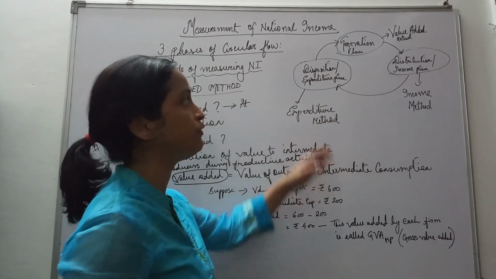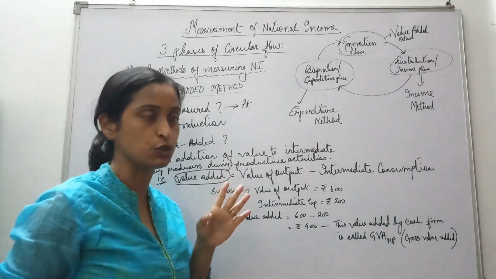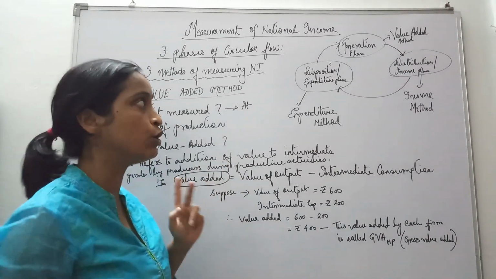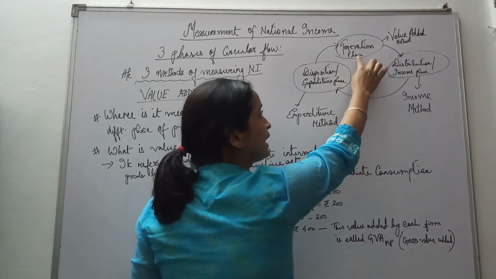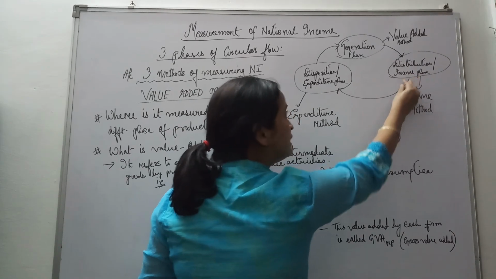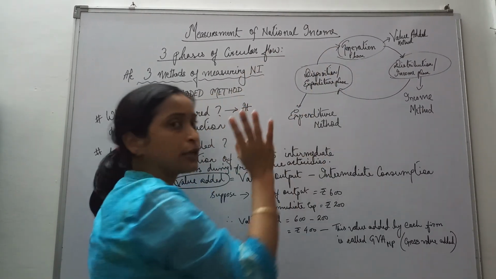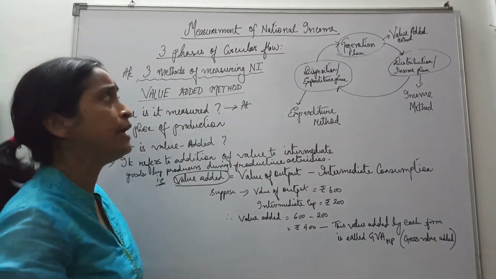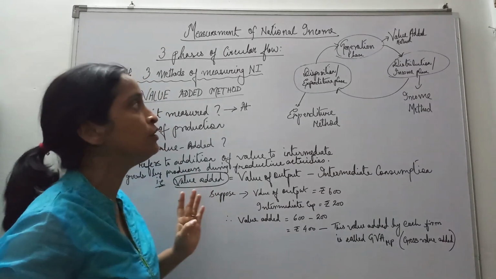So as we have three phases in circular flow, we have three different measurements of national income, because whatever income is generated is the income distributed. Whatever income is distributed takes the form of consumption expenditure and flows back to the production unit. We were talking of our simple economy, with no leakages and no injection, right?